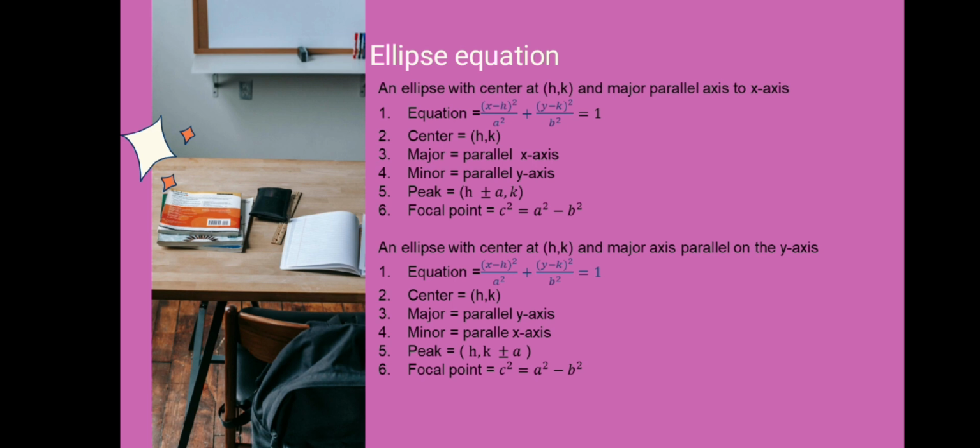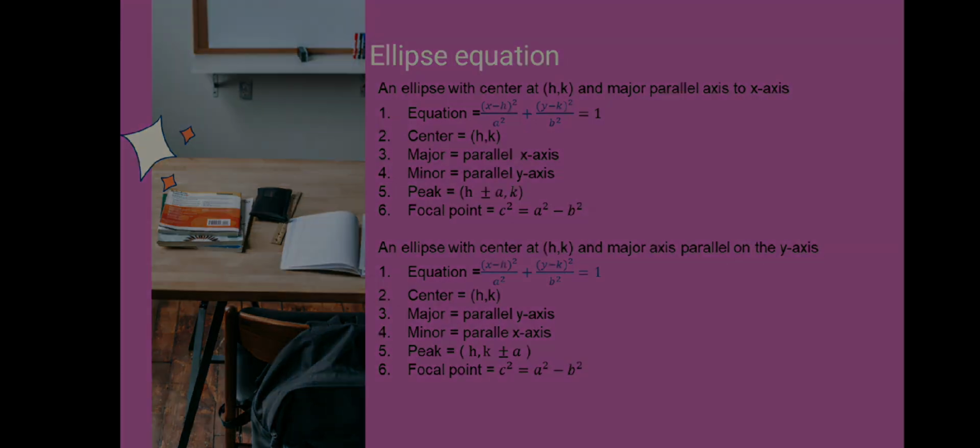The next is major is parallel to the y-axis. Next the minor is parallel to the x-axis. So the next is peak (h, k ± a). So the last is focal point: c² = a² − b².